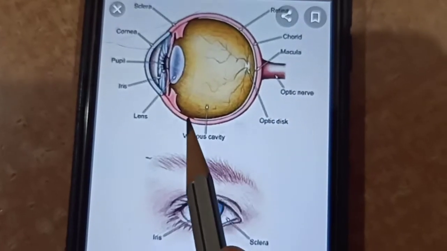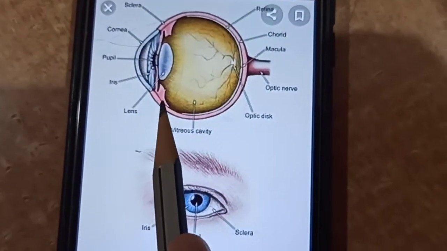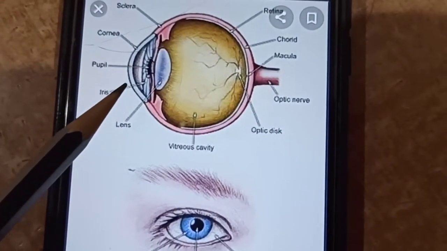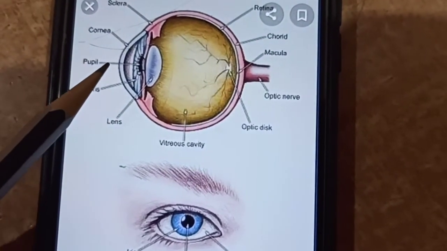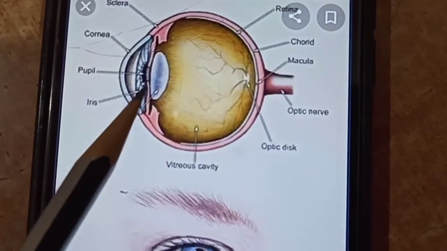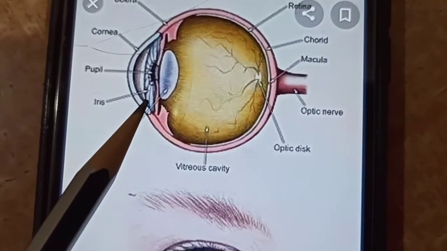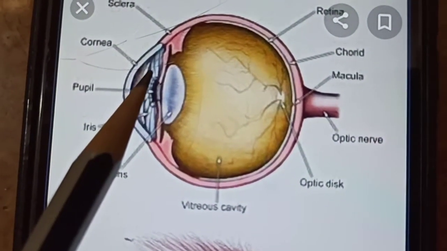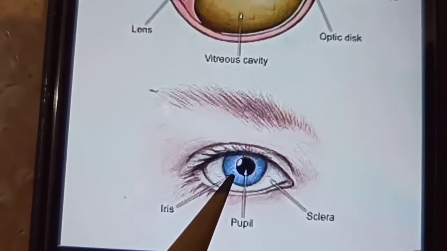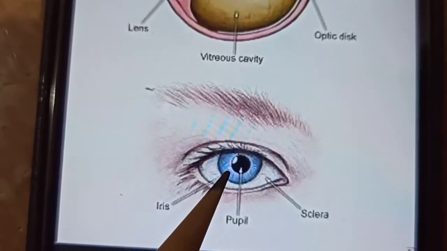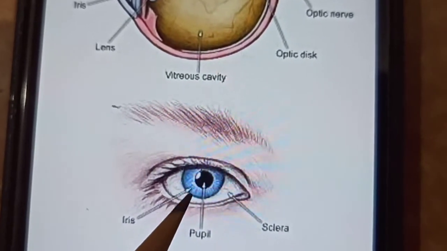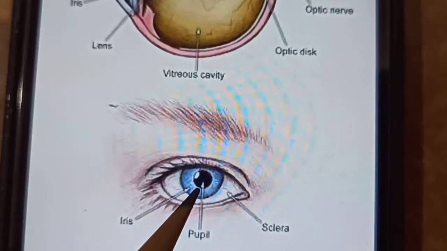So children, this is the structure of our eye. Now the outermost part, the front part, we have the transparent layer, that is the cornea. Then next to that is iris. The colored part of the eye is the iris. See, here you can understand clearly the colored part. We come to know the different colors of eyeballs, right? This blue color is called the iris. The color is due to the presence of iris.